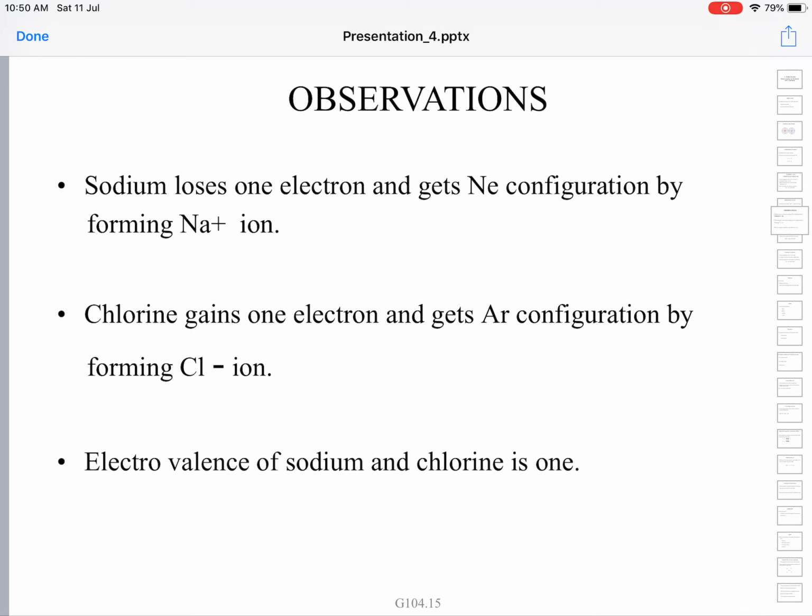The electrovalence of sodium and chloride ion is 1. Sodium is losing 1 electron, chlorine is gaining 1 electron. So, the valency of both of them is 1.